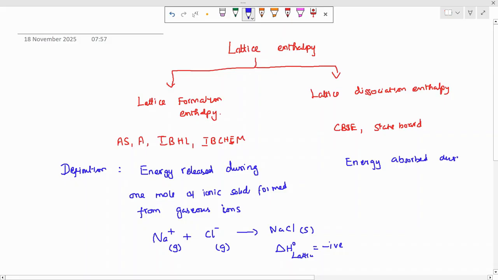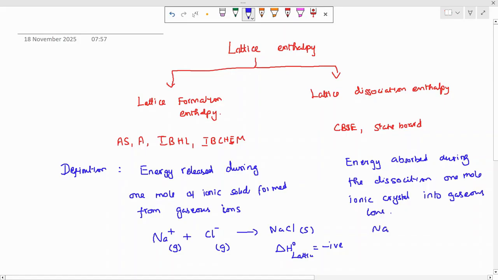Okay, now, energy absorbed during the dissociation of 1 mole of ionic crystal, or ionic solid, into gaseous ions.